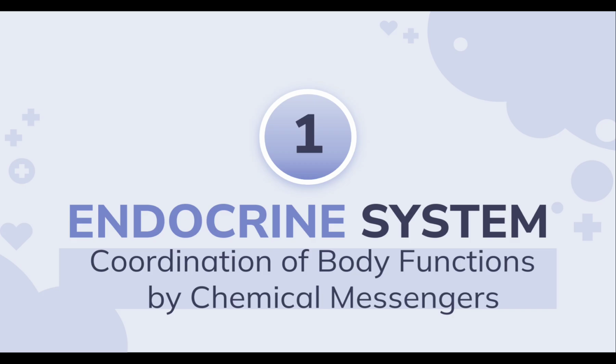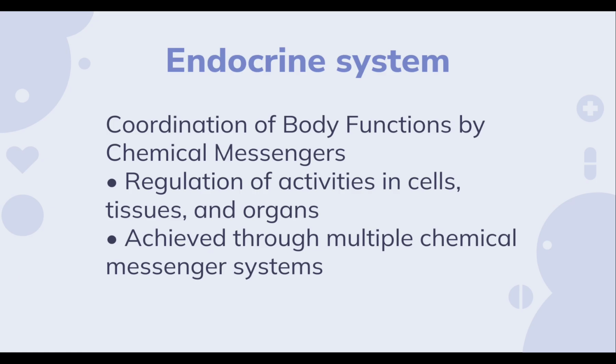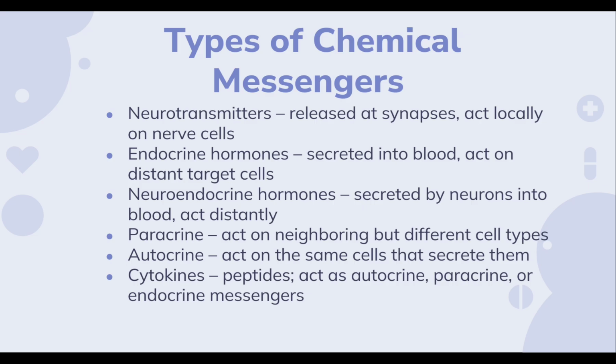The chemical messengers are the ones that coordinate the body functions. In the endocrine system, they usually coordinate the body function. This function is achieved by chemical messengers. So they regulate the activities in cells, tissues and organs. And they are achieved through multiple chemical messenger systems. So there are various types of chemical messengers. There are neurotransmitters, endocrine hormones, neuroendocrine hormones, paracrine, autocrine and cytokines.